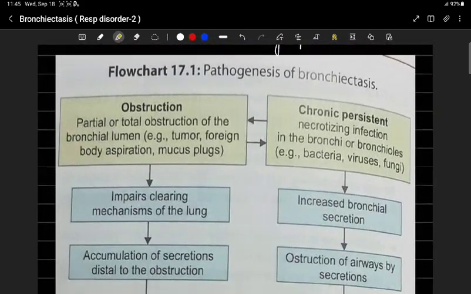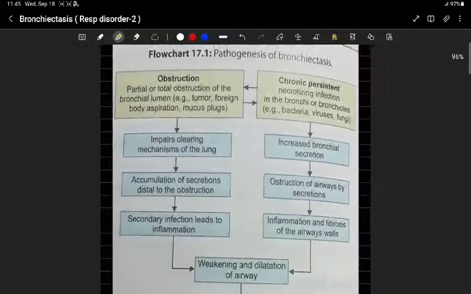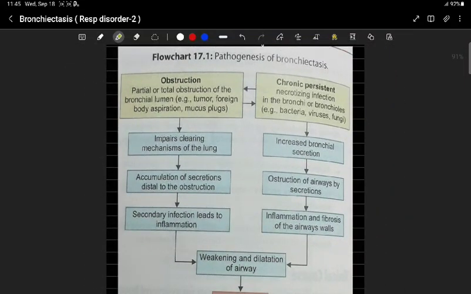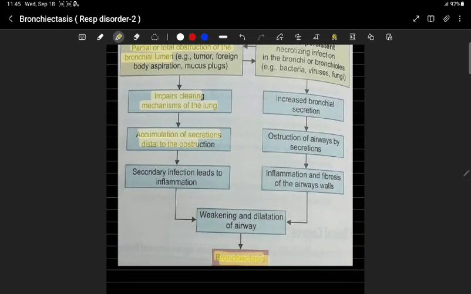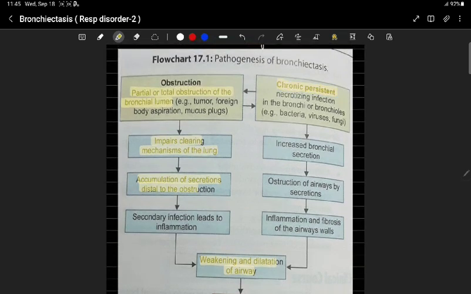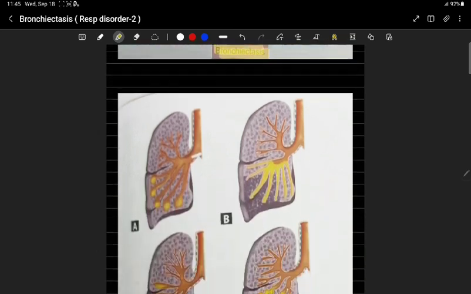Here you can see the table of pathogenesis of bronchiectasis. Obstruction and chronic infection. Obstruction, partial or total, may lead to impaired clearing mechanism of the lung, then accumulation of secretions, which ultimately will lead to bronchiectasis. Weakening and dilatation will occur, and after that bronchiectasis will occur. Chronic necrotizing infection with bacteria, virus, fungi attack, increased bronchial secretion, obstruction, inflammation and fibrosis of airways. These are the different types of